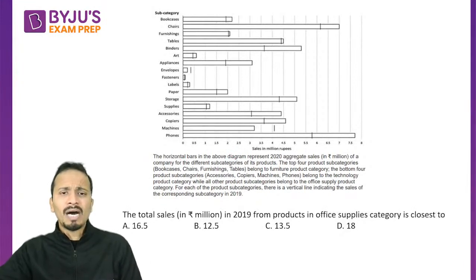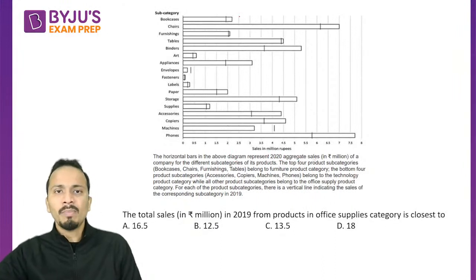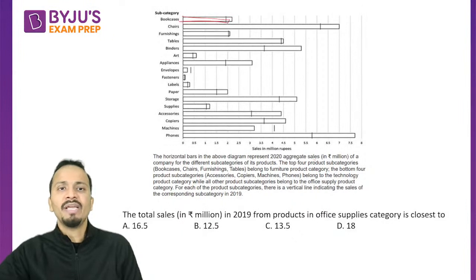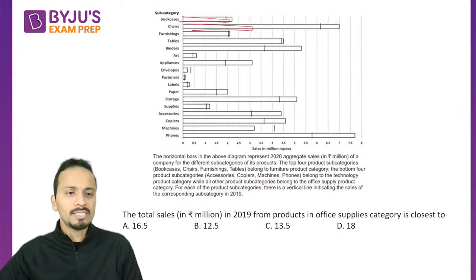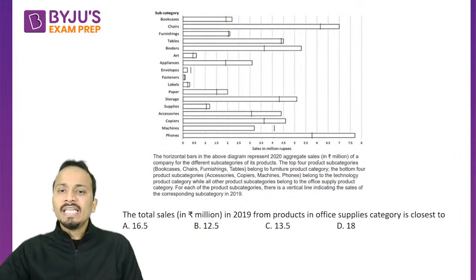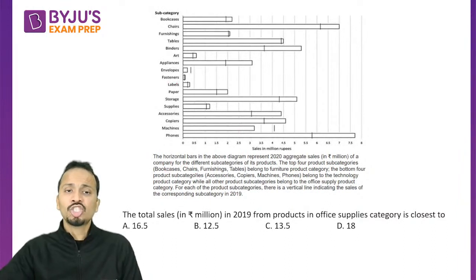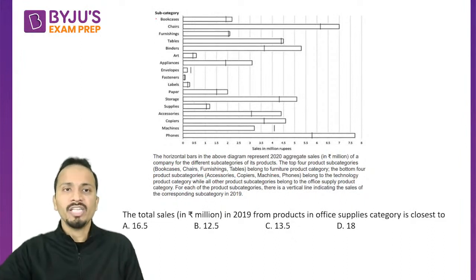The horizontal bars in the above diagram represent 2020 aggregate sales in rupees million of a company for the different subcategories of products. There are different subcategories mentioned: bookcases, chairs, furnishing, tables, and so on. The top four product subcategories, bookcases, chairs, furnishing, and tables, belong to furniture.